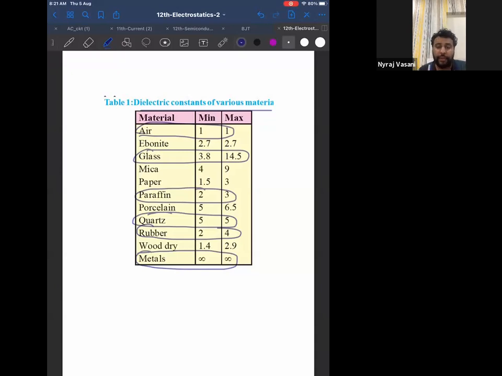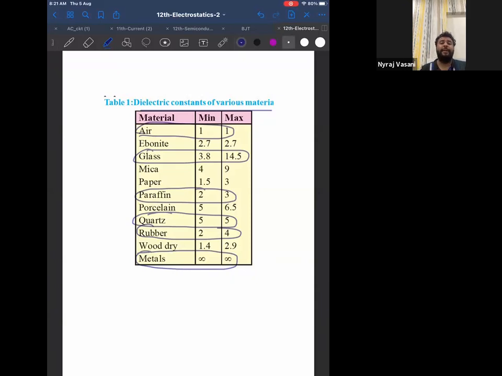For the metals and for the non-metals on the table, it depends on the polarizing state, it depends on the external field, it depends on the excitation levels, and many other factors. Based on that, their values can go from some minimum to some maximum. But mostly it will stay near the maximum itself, but we have to remember the range.